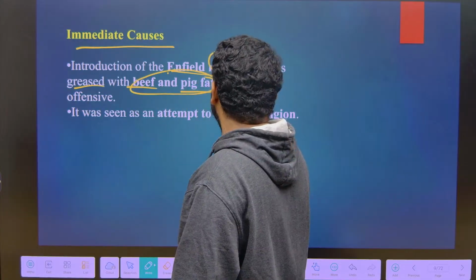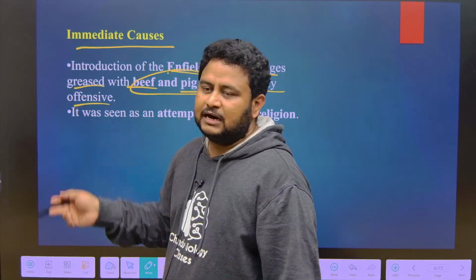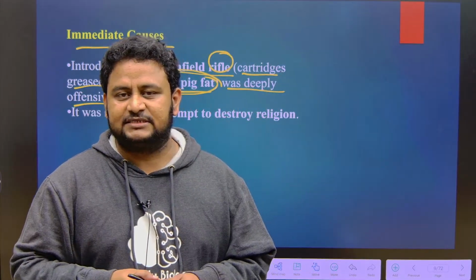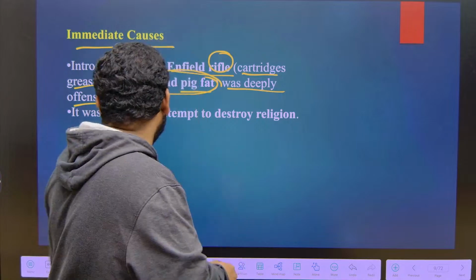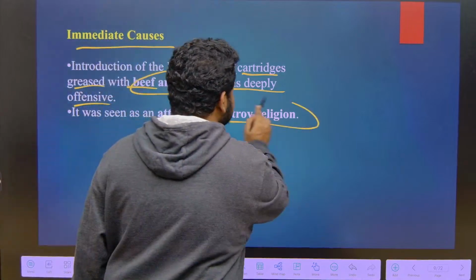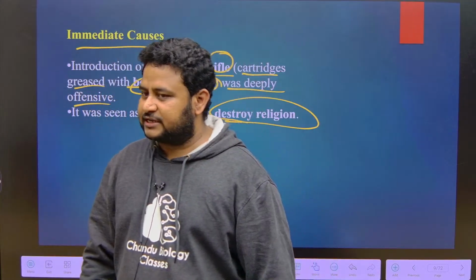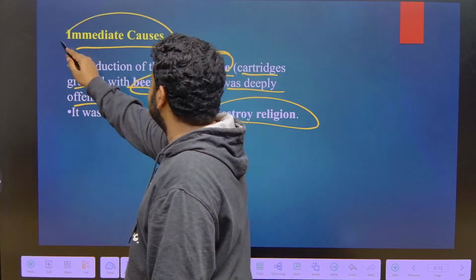This was deeply offensive and also hurt the religious sentiments of both communities, that is Hindus and Muslims. And also this was seen as an attempt to destroy the religion. So this was the immediate cause of the revolt.